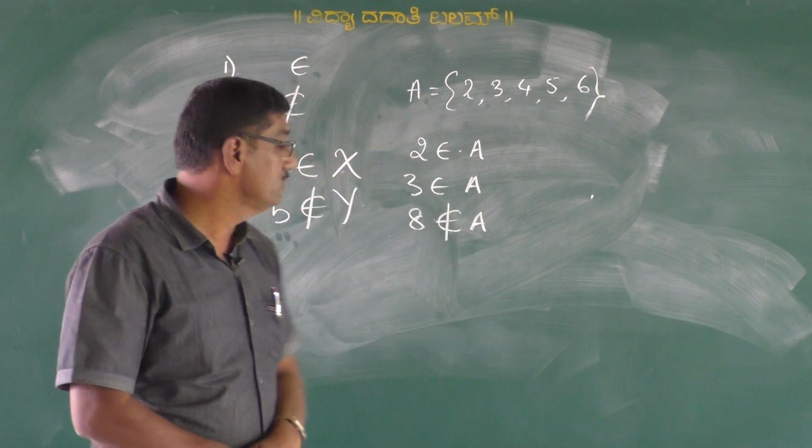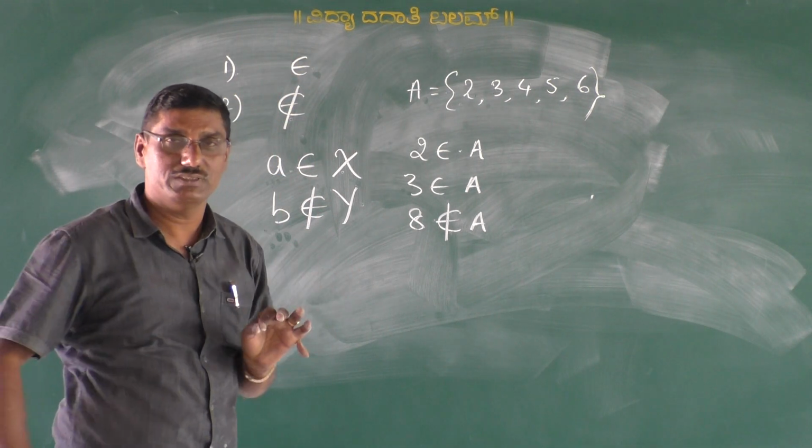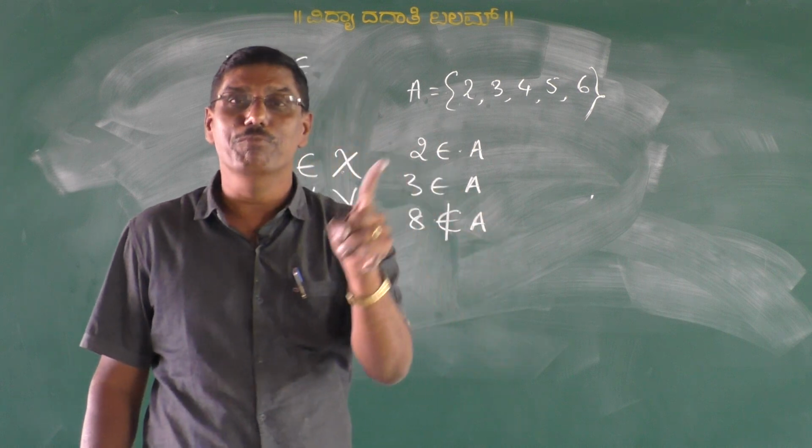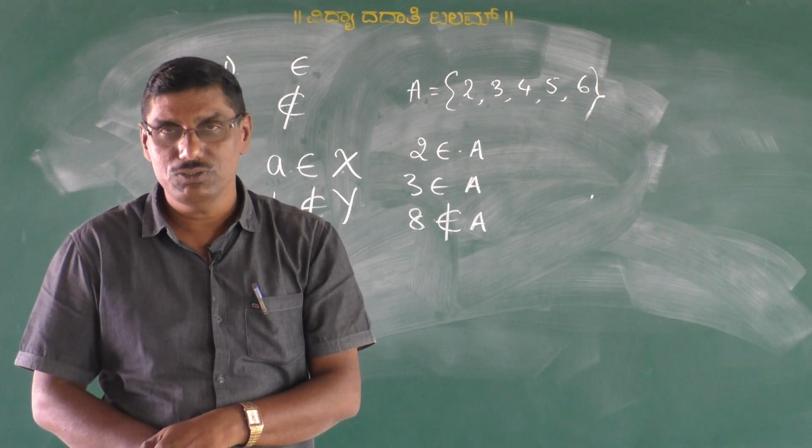Are you understood? That is, these are the 2 symbols used to represent whether an element belongs or does not belong to the particular set. Are you understood, all of you?